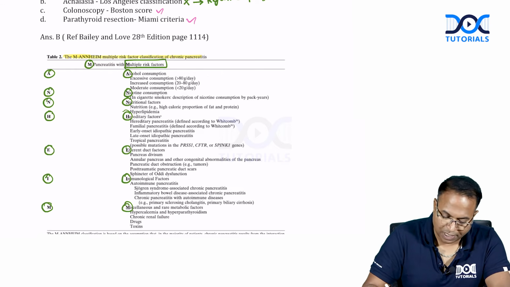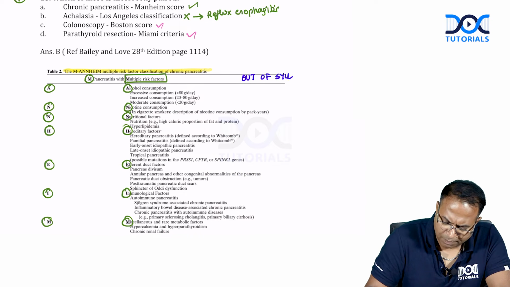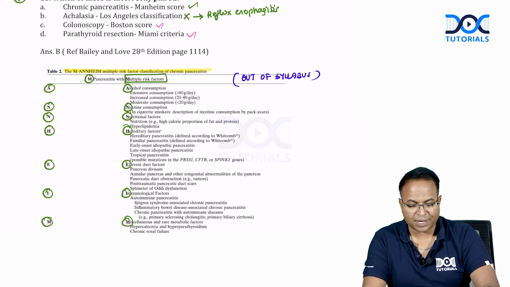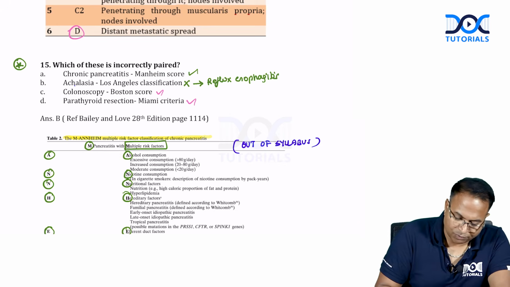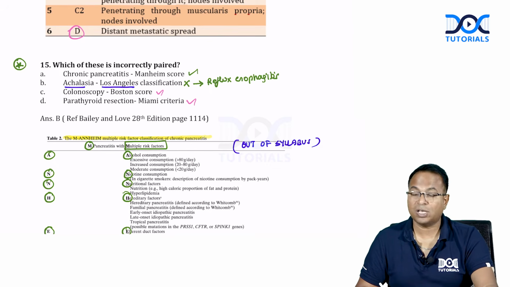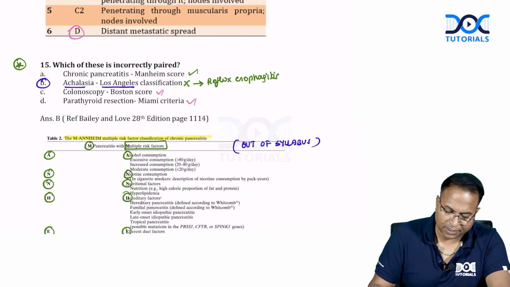This is out of syllabus from our Bailey. This is not there in Bailey. It is out of syllabus. But the answer is easy to understand. From the topic you can say achalasia has nothing to do with Los Angeles. We have discussed it. In reflux esophagitis only we have Los Angeles. So option B is wrong. Okay, other things are correct.